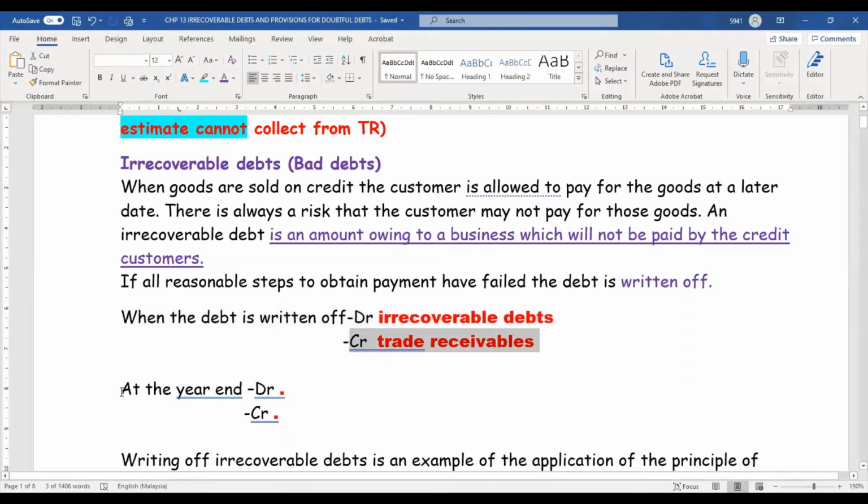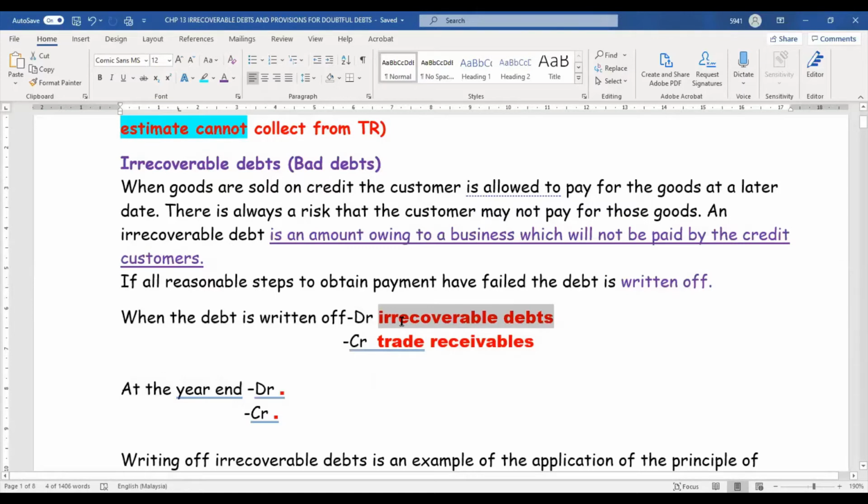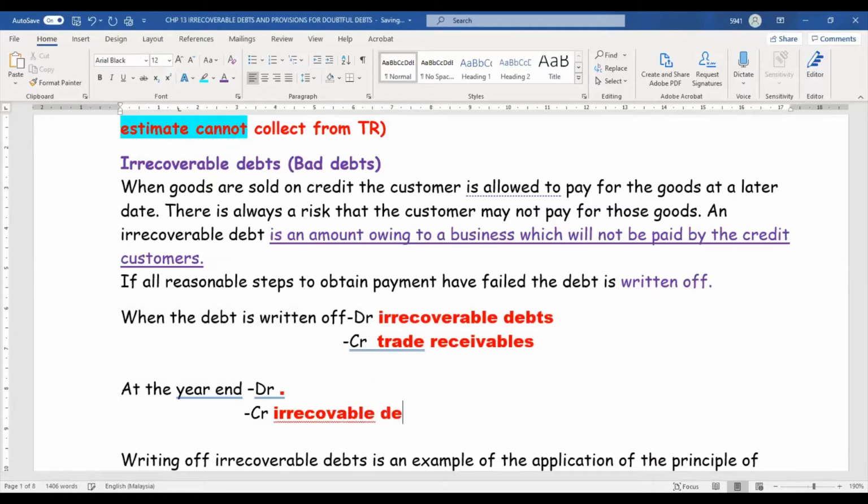But at the end of the year, you remember, all the accountants, we close all the income and expenses and transfer them to the income statement. Here irrecoverable debt is your expense. So we will credit the irrecoverable debt. Why do we credit? Because we take it out from irrecoverable debt and transfer it to the income statement.